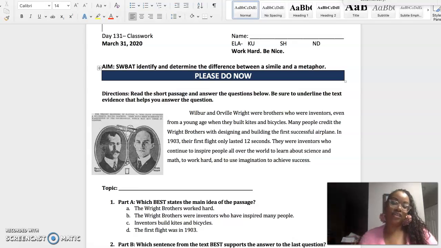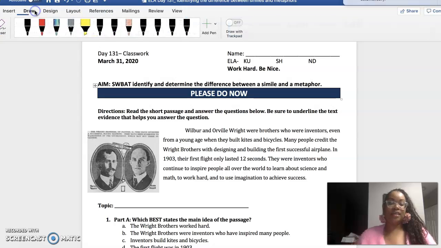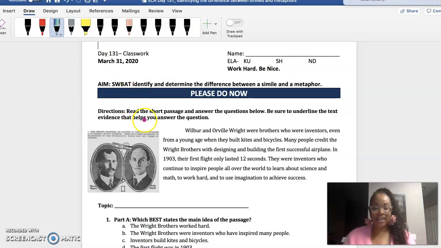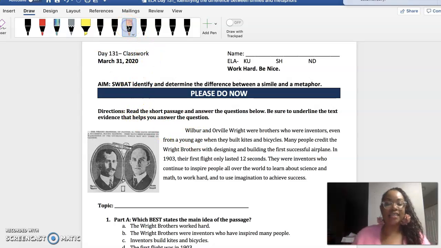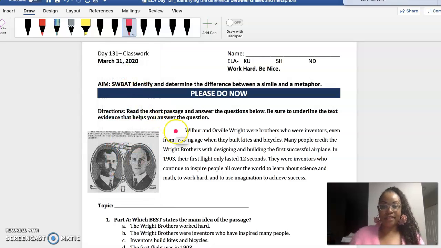So just like yesterday, guys, I'm going to go ahead and get my handy dandy pen ready so that we can begin to annotate together, okay? All right, let's get started. So actually, since today is favorite color day, I'm going to use my favorite color, but let's go ahead and do a hot pink. I'm going to do hot pink today.